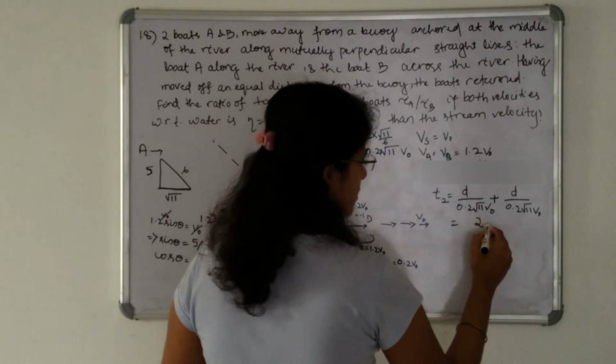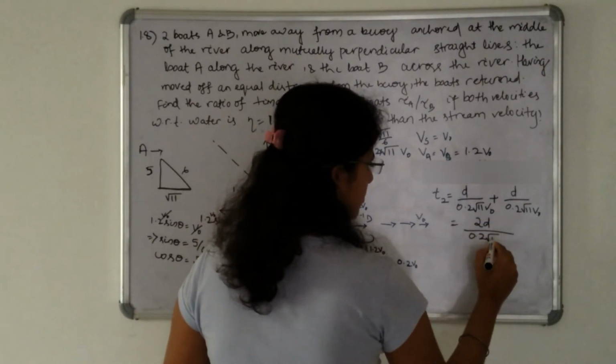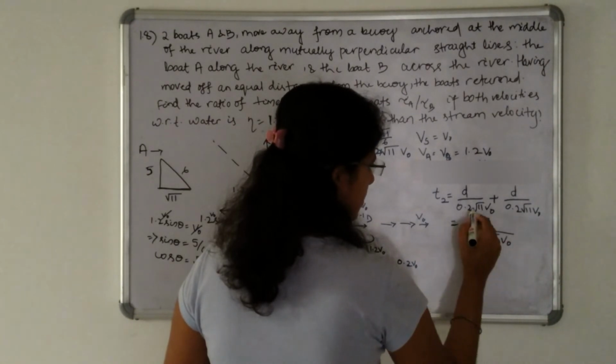So it is 2d divided by 0.2 root 11 v naught.